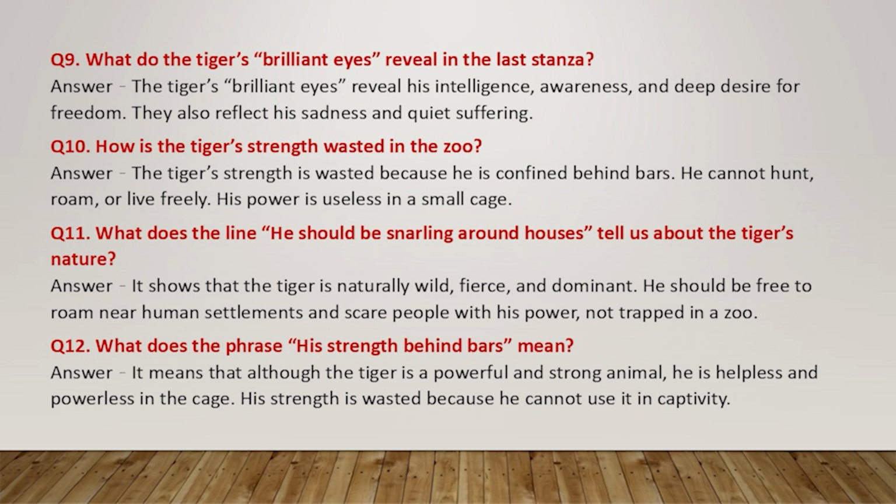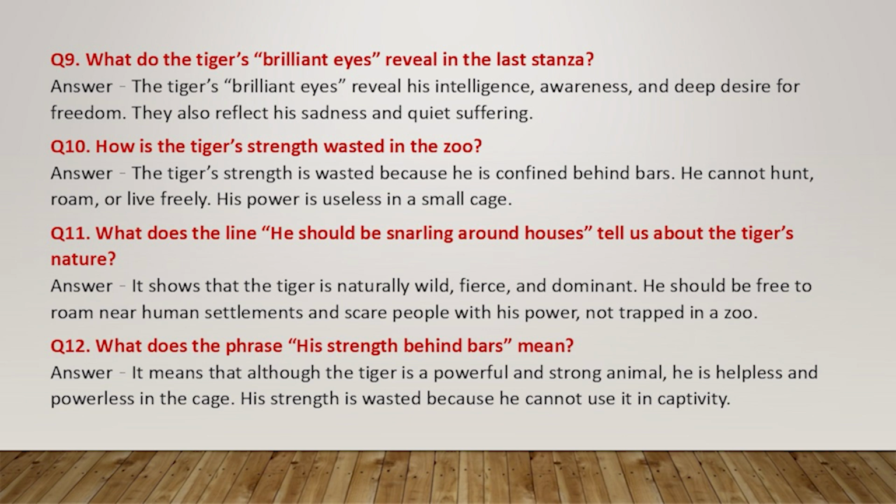Question 11. What does the line "he should be snarling around houses" tell us about the tiger's nature? Answer. It shows that the tiger is naturally wild, fierce, and dominant. He should be free to roam near human settlements and scare people with his power, not trapped in a zoo.